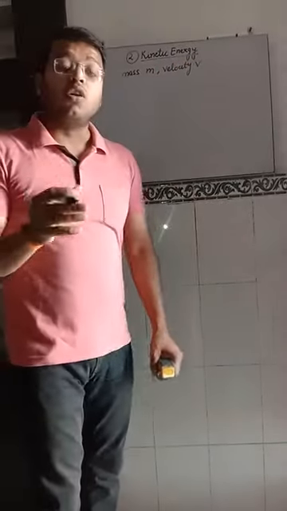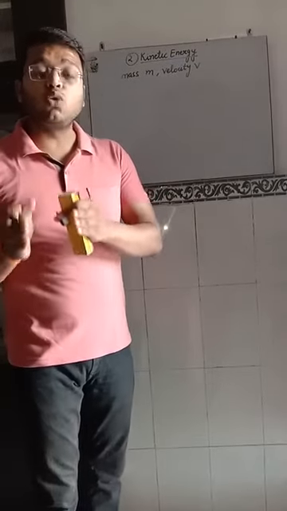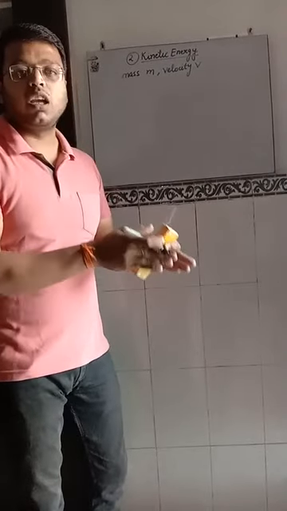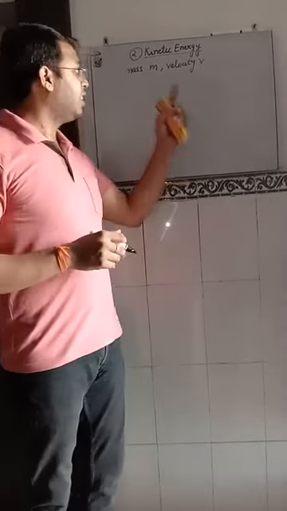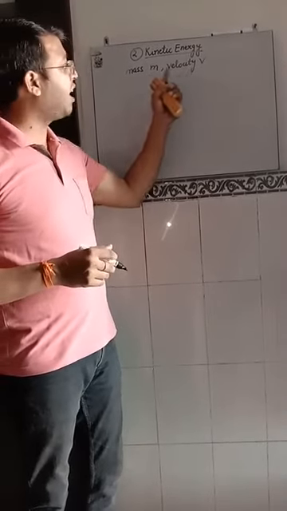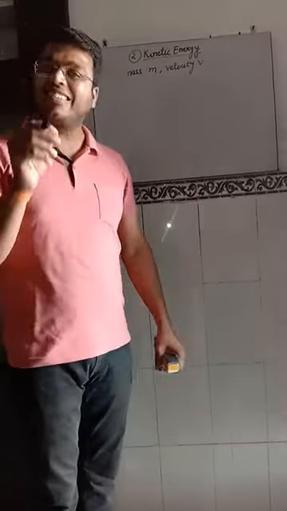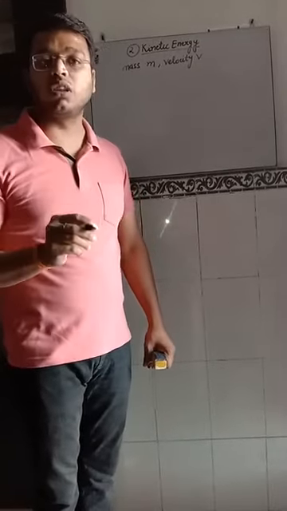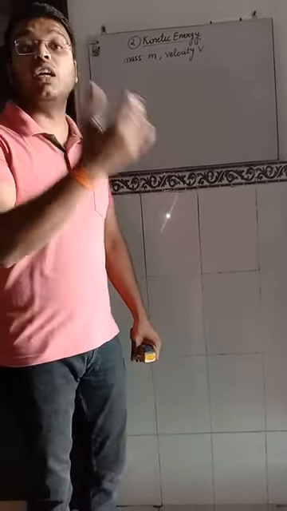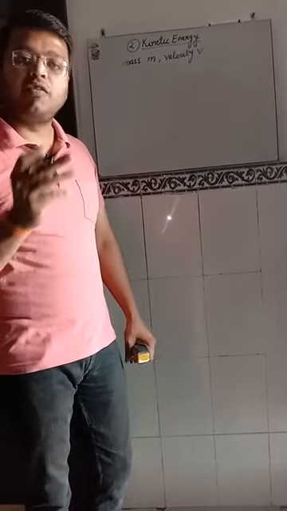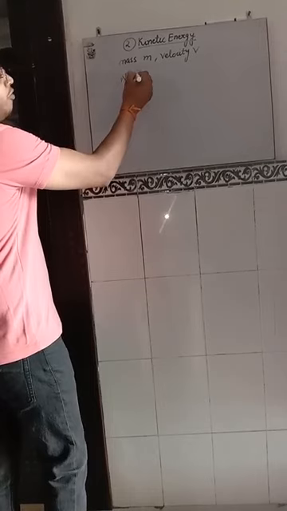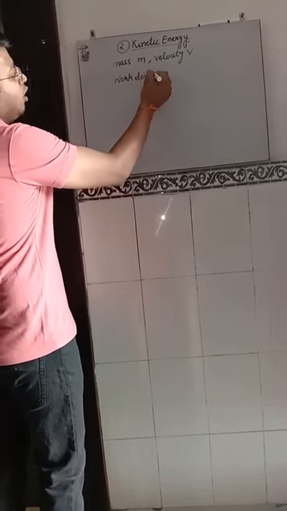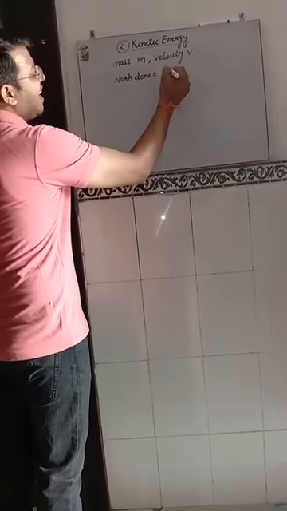The work done to stop this object is equal to the kinetic energy of the same object. An object has mass m and velocity v, so it has kinetic energy because it is in motion. The work done to stop that object will be equal to its kinetic energy. So we can write over here, work done is equal to kinetic energy.